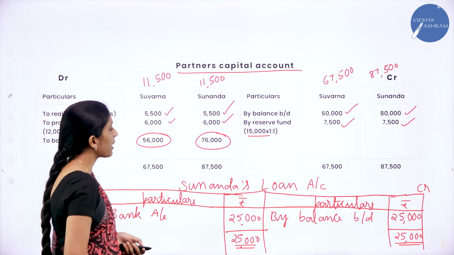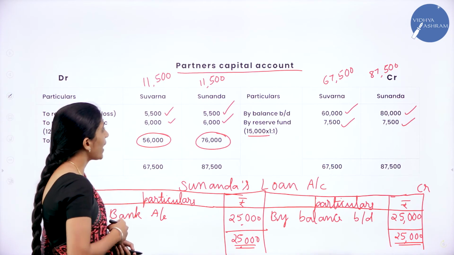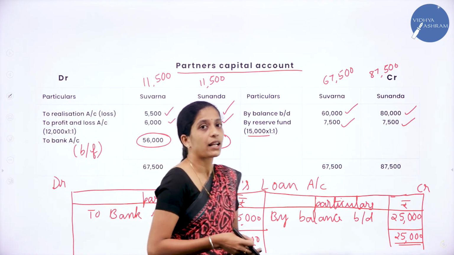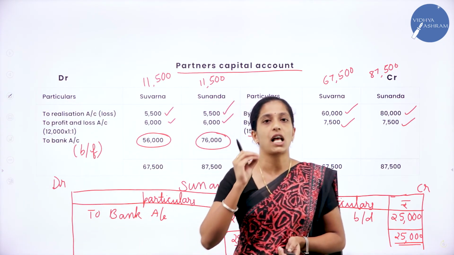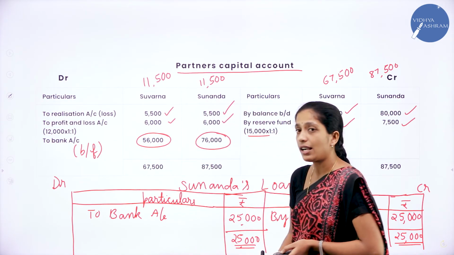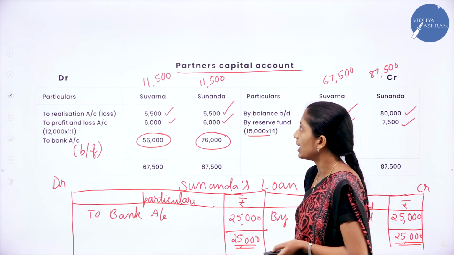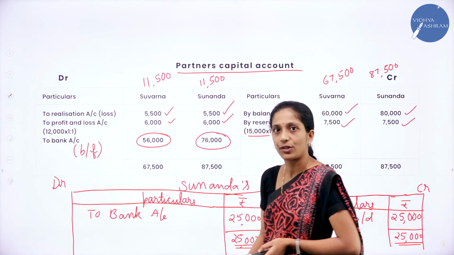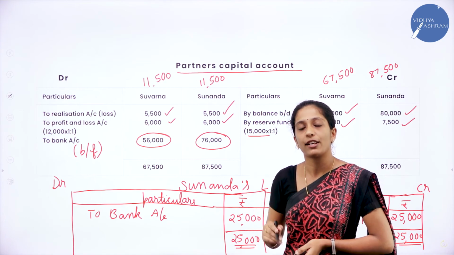Now we shall see partners capital account. Where there is bank account in our partners capital account, the balancing figure has been transferred to bank account, right? So to bank account 56,000 and 76,000. So what is the journal entry? Partners capital account debit to bank account. So how do you record in your bank account?